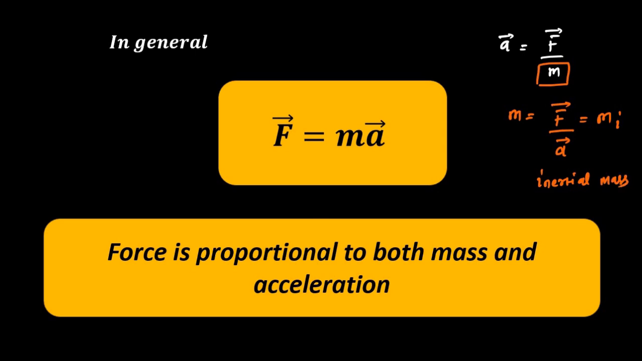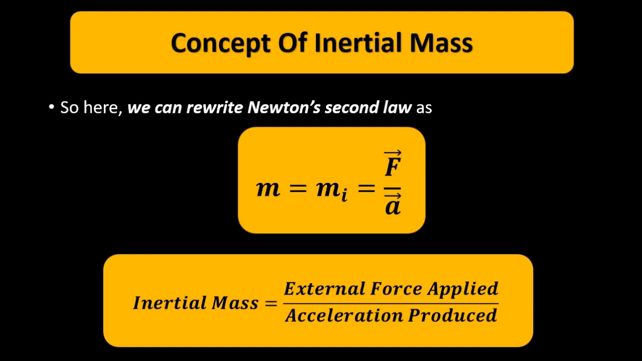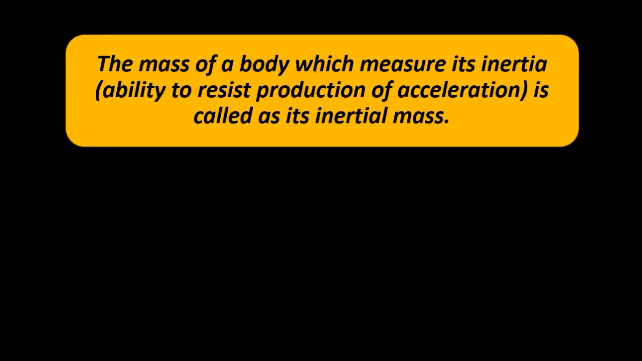This mass is called the inertial mass, which is basically the external force applied on that object, on that mass, divided by the acceleration produced. So basically this mass gives us a measure of the inertia of the object, the ability to resist or oppose the generation of acceleration, the generation of motion.